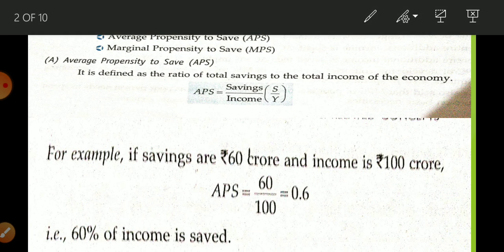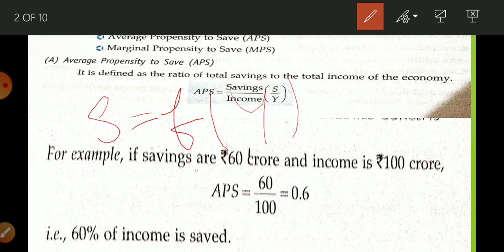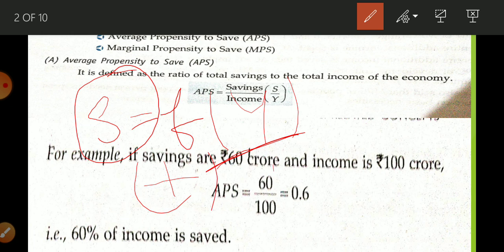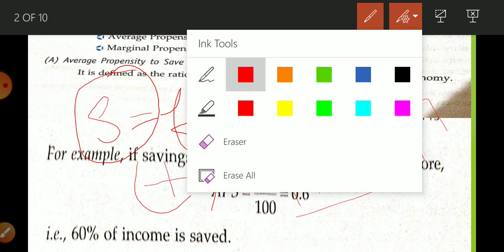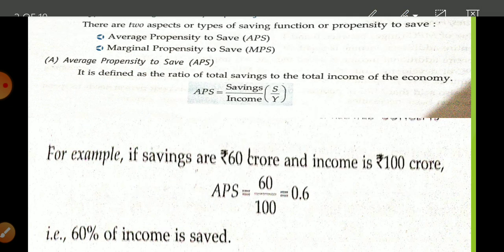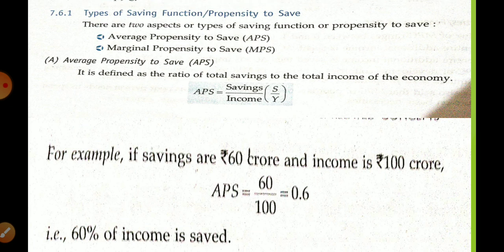Saving is a function of income, that is, saving of any economy depends upon income, and between them we find a positive relation. If income increases, saving also increases. This is the saving function, also known as propensity to save.